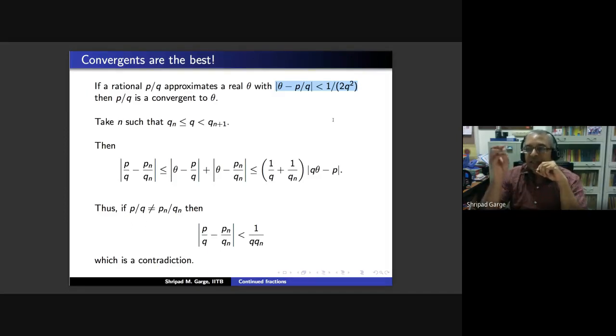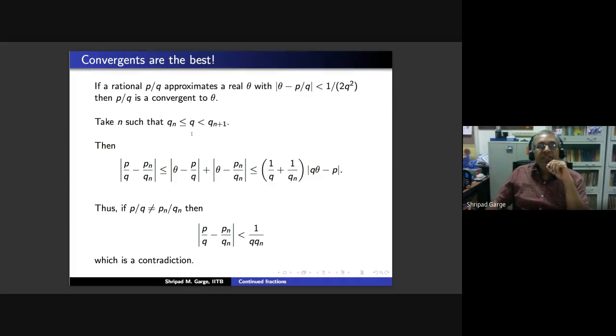We have seen that there are good approximations and convergents are among them, and in fact one from each pair of consecutive convergents gives you a better approximation. And then there is this rational number which is trying to do even better than our convergents. Then p/q has to be a convergent. That's a very striking result, because it says that if p/q is trying to be better than all convergents, then it has no other way but to be a convergent.